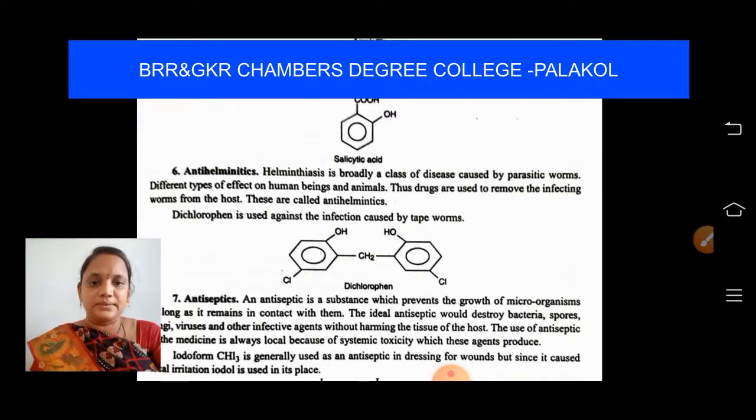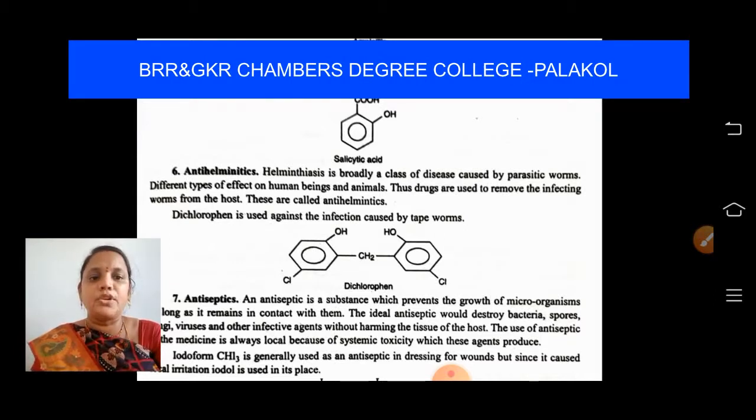Protozoals are different, as they are attacked by protozoa. These helminthics are different because the parasitic worms affect our host cells, host tissues. In Telugu we call it Atideya Kanalu, right? They attack our host tissues. They infect our host tissues. So, antihelmintics are the drugs which relieve us from that disease.